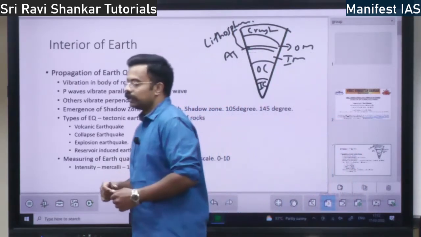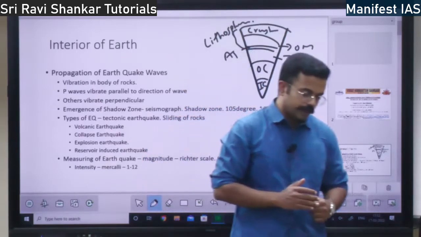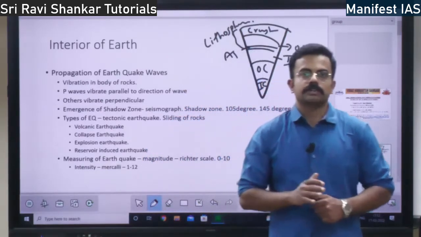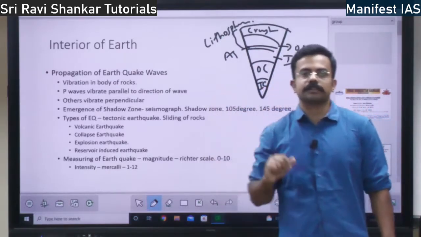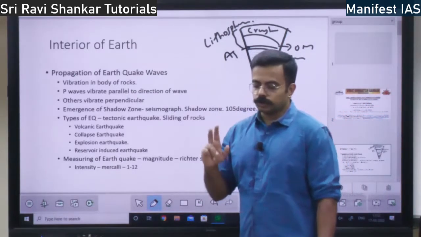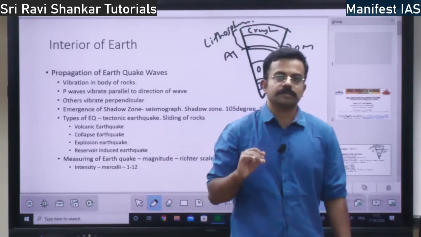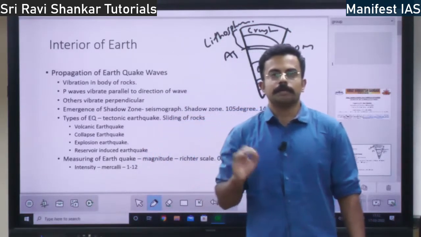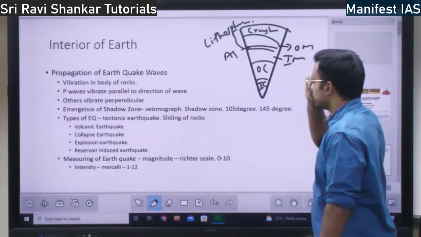So yesterday we were talking about the earthquake waves, right? If an earthquake takes place, the point of earthquake is the focus and the nearest point on the surface of the earth is called epicenter. There are primarily two kinds of waves. One is body waves, the other is surface waves. In the body waves, you have primary waves and secondary waves. So this is a broad classification.